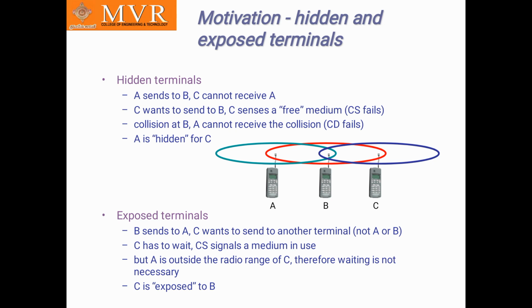Here the hidden terminals are A, B, C. In this A, B, C, A sends to B, and whatever data A sends to communicate with B, C cannot receive it. See here, C cannot receive A. A to B will be sent, and C cannot receive it.